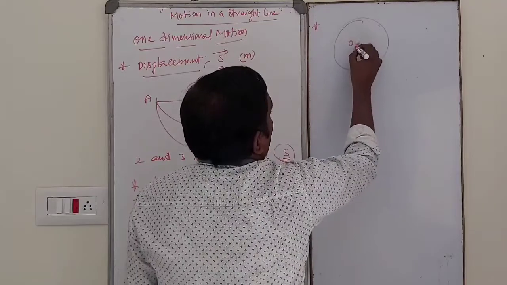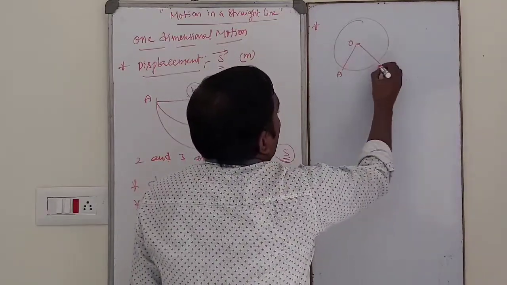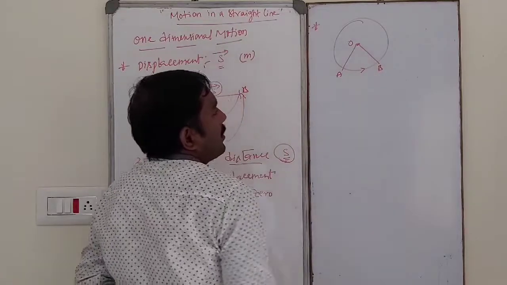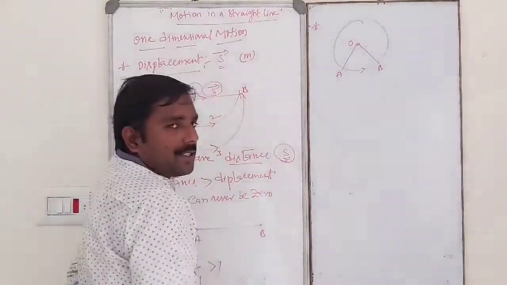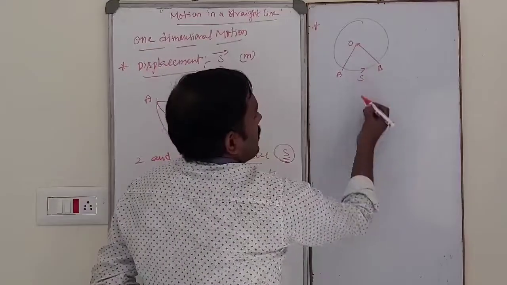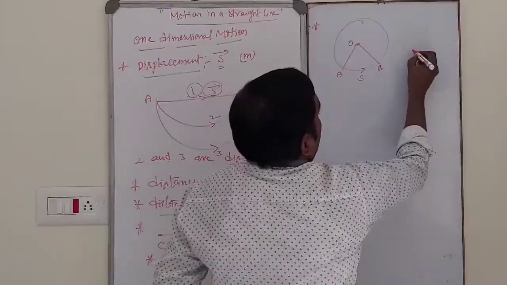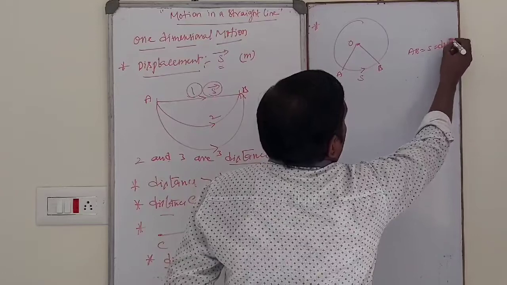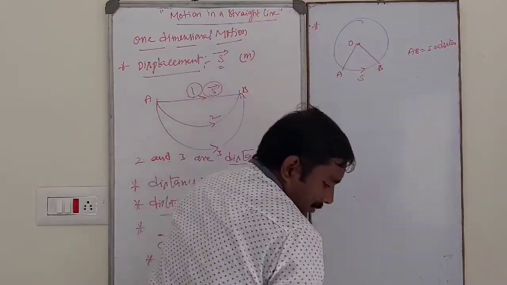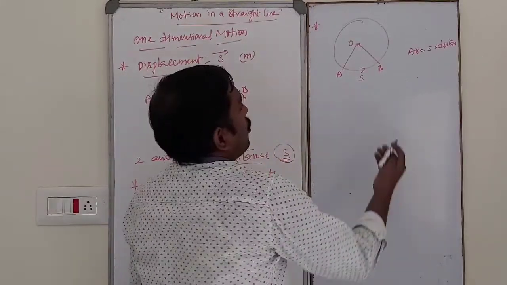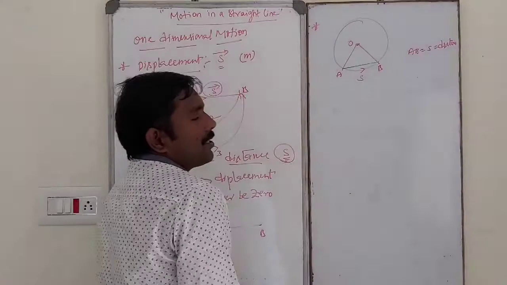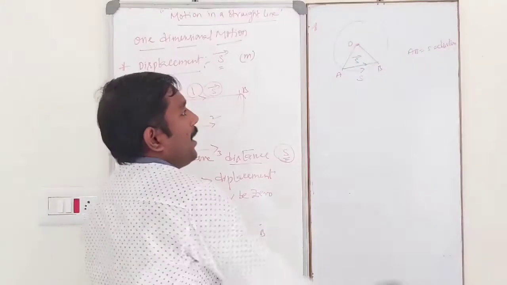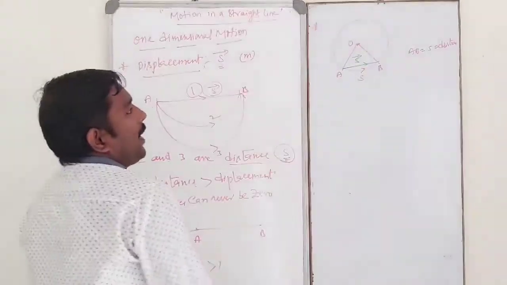This is an origin O. The body moves from A to B. Curve AB is nothing but distance, and a straight line from A to B, the shortest distance between 2 points, is S bar, the displacement.